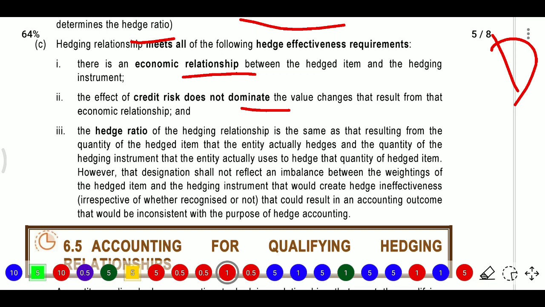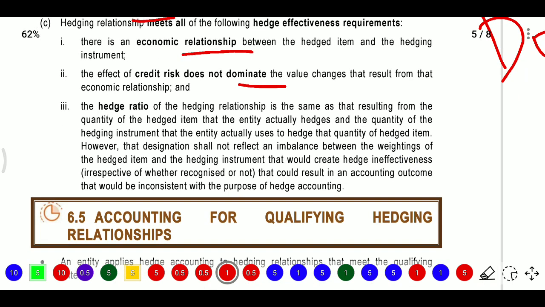If it has credit risk or currency risk, we will go with FVOCI. So the credit risk must not dominate the value changes that result from the economic relationship.